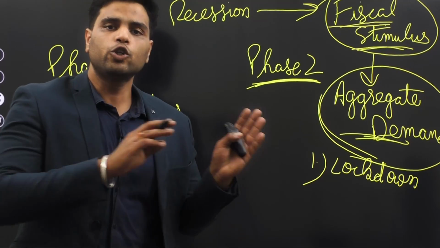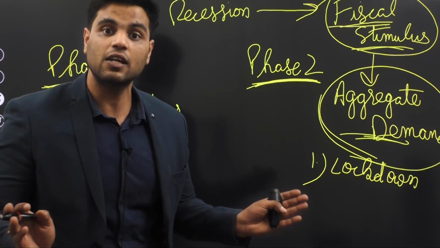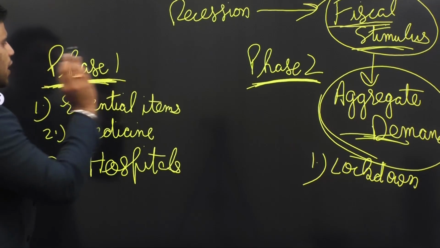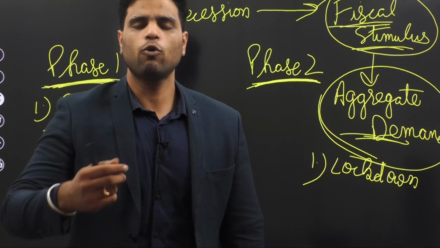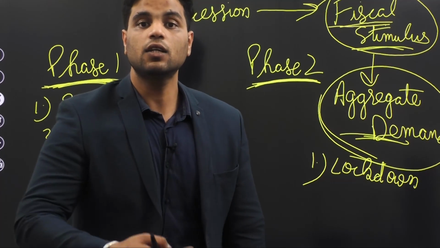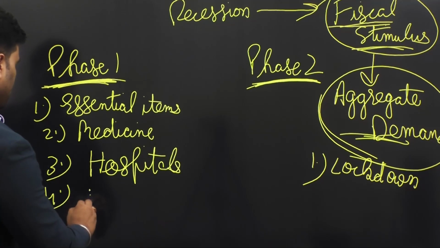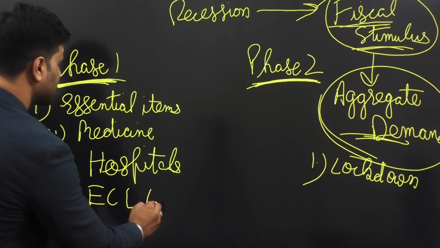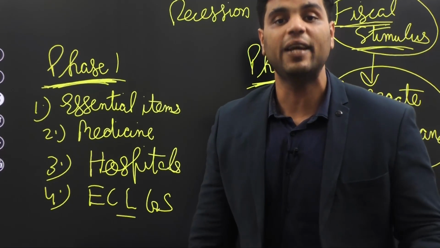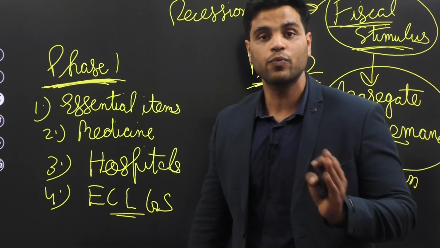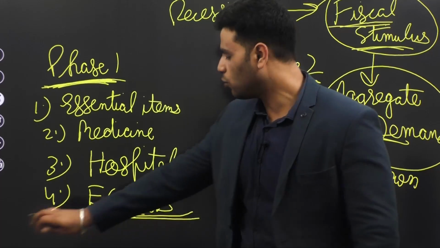As a matter of fact, what you should do is just use, because you have limited money, government also has limited money, so use that money for providing essential items and bring in certain reforms and certain other things to save the industry. So government came out with various schemes also. ECLGS scheme, Emergency Credit Line Guarantee Scheme. The scheme was to protect the micro, small and medium enterprises because they were also essential, right? So to protect micro, small and medium enterprises, government came out with ECLGS scheme.